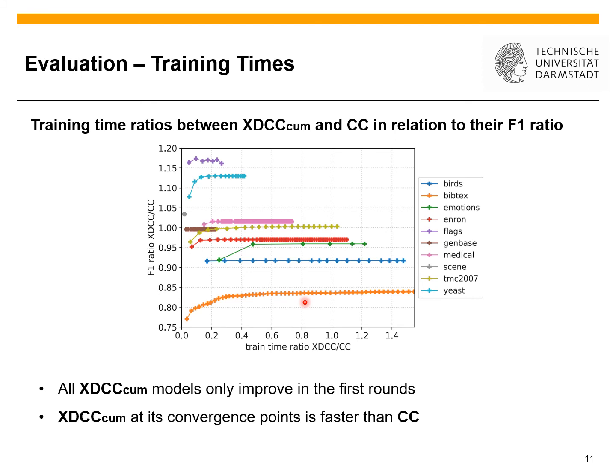This also means that training a model until its convergence point is always faster than the classifier chain model, where we end up at BibTeX at 0.8 and all the other models way before this point. This also allows us to reduce our chain length during training. Already a reduced chain is able to provide good results, which would otherwise only minor improve if the chain would be longer.